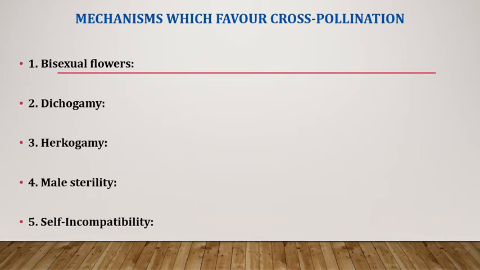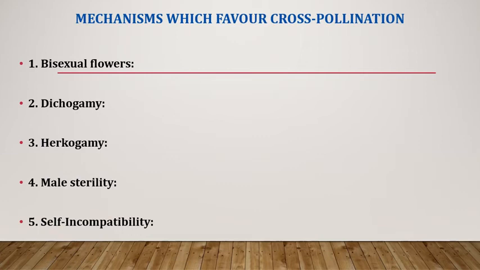This nature is called dichogamy, which favors cross-pollination. In this process, if the male part, the anther of the flower, matures first, then it is called protandry. Example maize. While if the female part, that is the ovary, matures first, then the flower is called protogyny. Example bajra. Next one is hercogamy.